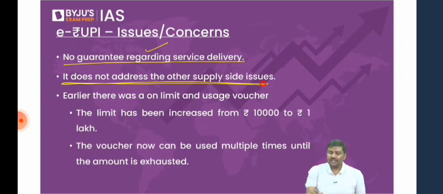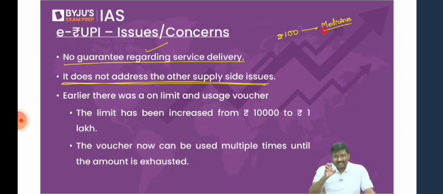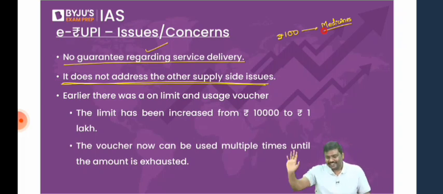Imagine you have received a QR code whose value is 100 rupee worth. And what is the use of the QR code? You are supposed to purchase medicines. Now tell me, will the QR code guarantee a medical shop in the village? Let me know this. Right? QR code is worth 100 rupee. You can use this 100 rupee to purchase medicines. But does it ensure that there is a medical shop in the village? Does it ensure? Of course no.